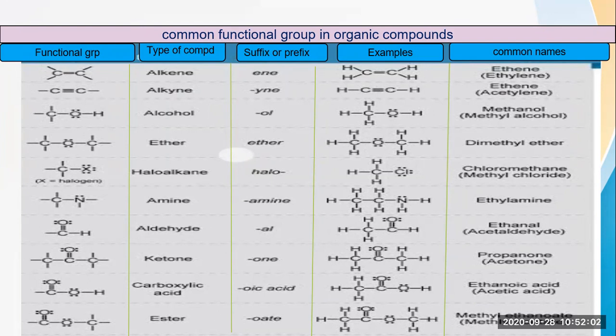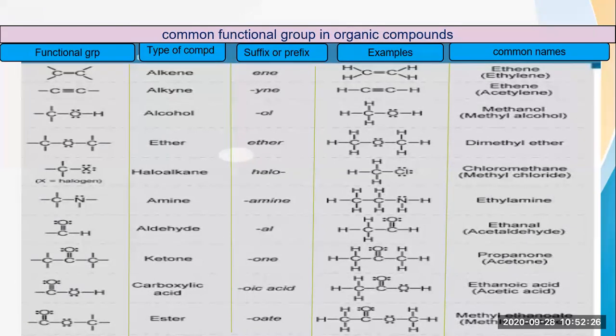So here I will write dimethyl because two methyl groups are attached to the single oxygen atom. So here dimethyl, and then I have to add that suffix ether. So dimethyl ether. Very simple. If you understand it properly, then you will definitely be able to write the names of each and every compound of chemistry.